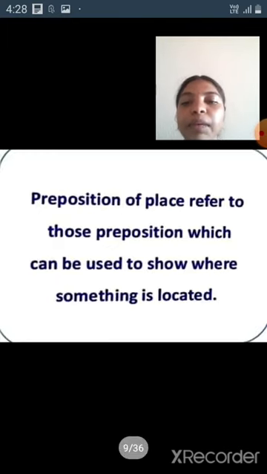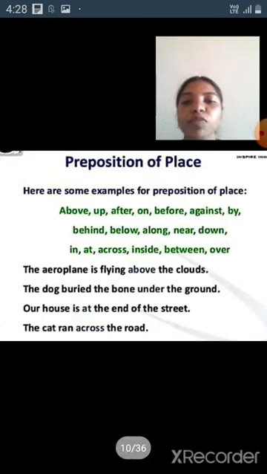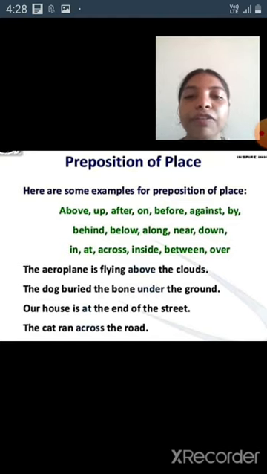I would like to explain preposition of place. Prepositions of place refer to those prepositions which can be used to show where something is located. Examples of preposition of place: above, up, after, on, before, against, by, behind, below, along, near, down, in, at, across, inside, between, over. These all are preposition of place examples. There are four examples of preposition of place.